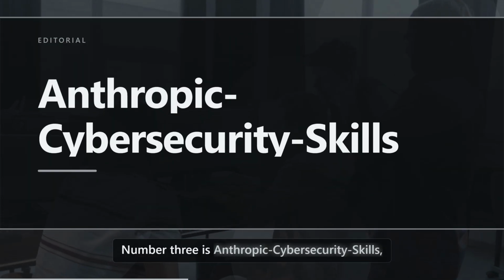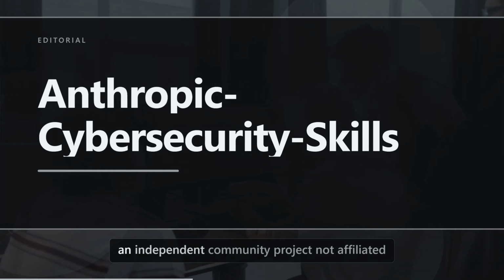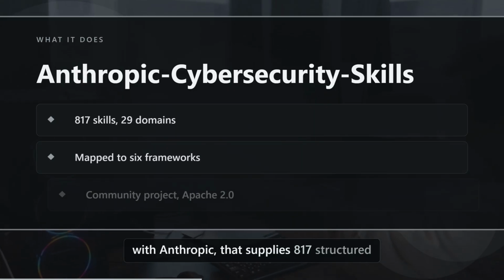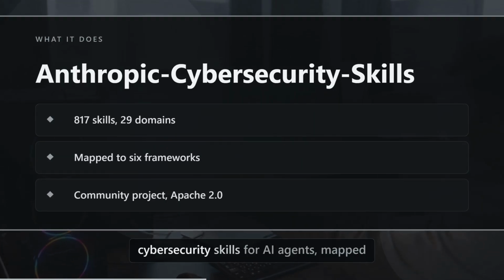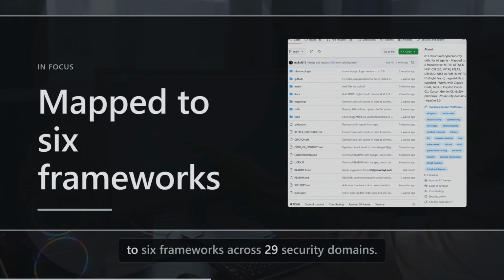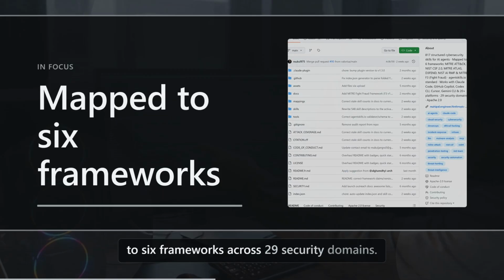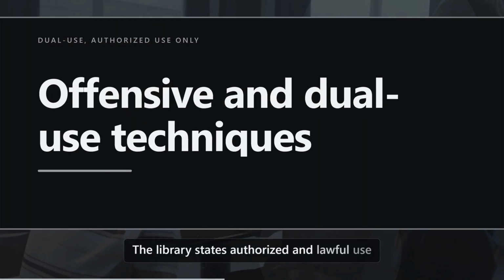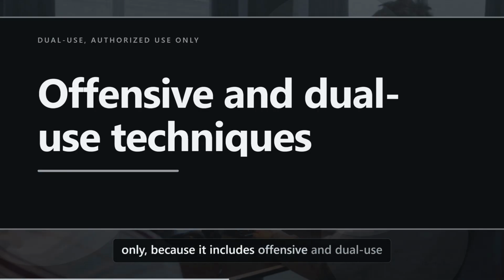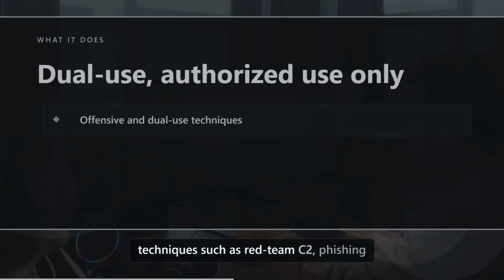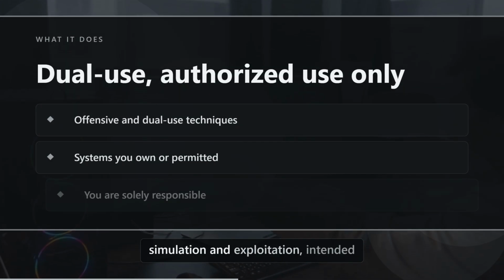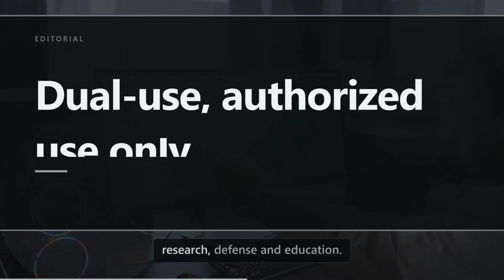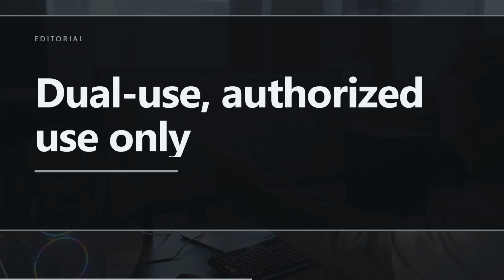Number 3 is Anthropic-Cybersecurity-Skills, an independent community project not affiliated with Anthropic, that supplies 817 structured cybersecurity skills for AI agents, mapped to 6 frameworks across 29 security domains. The library states authorized and lawful use only, because it includes offensive and dual-use techniques such as Red Team C2, phishing simulation and exploitation, intended for authorized penetration testing, security research, defense and education.